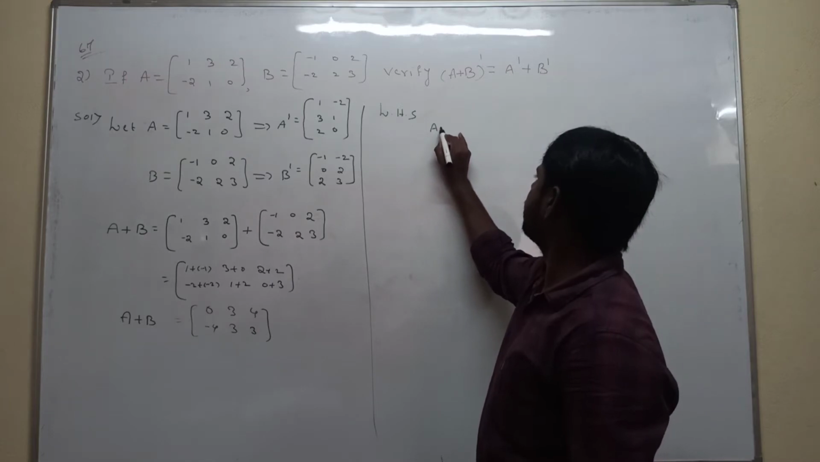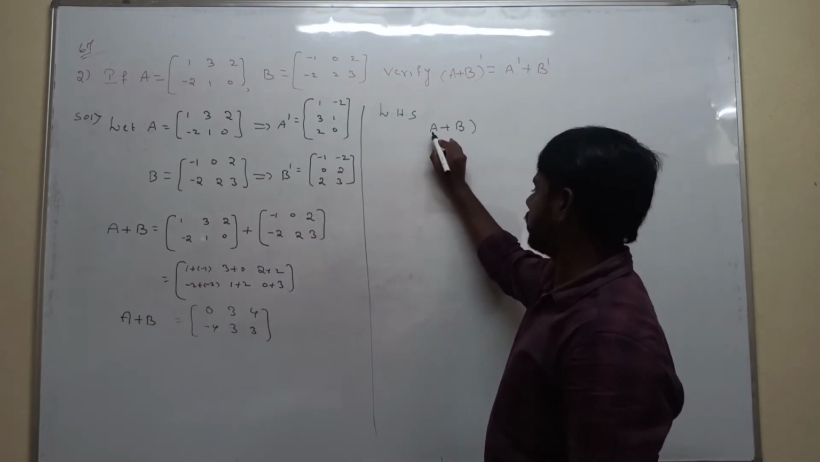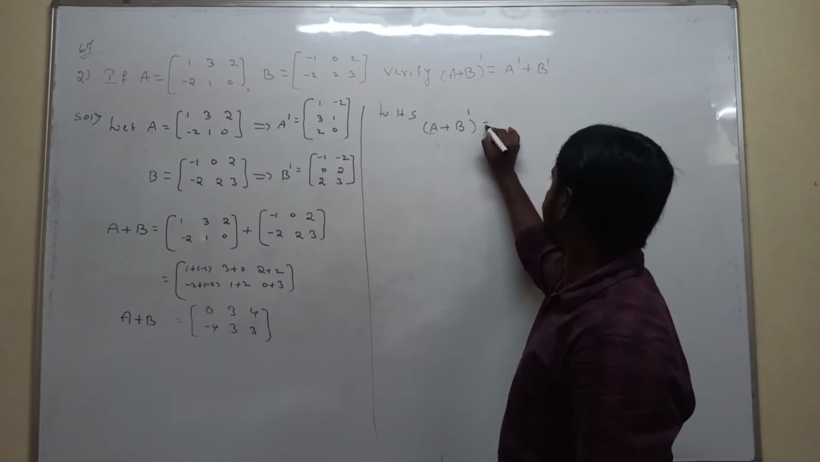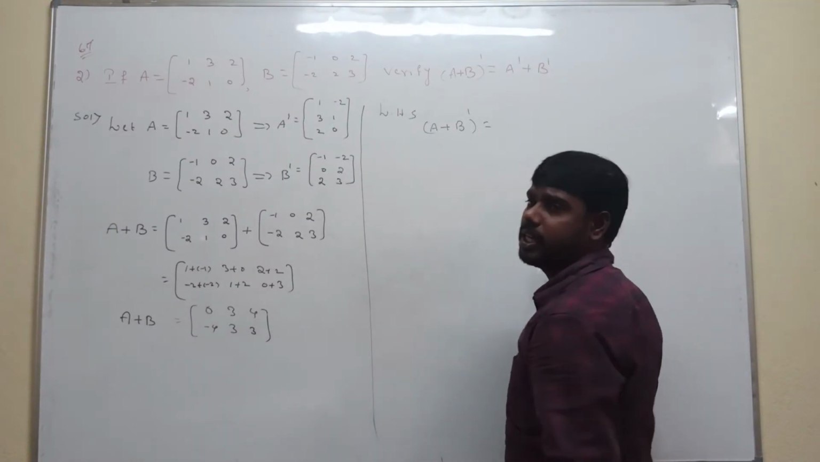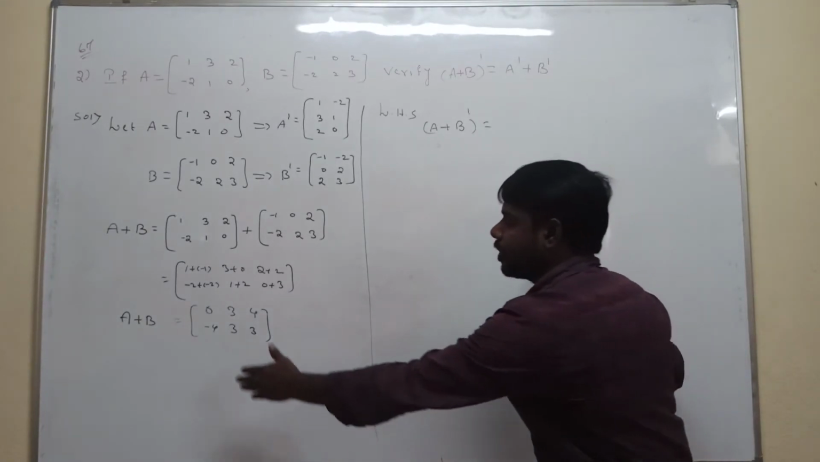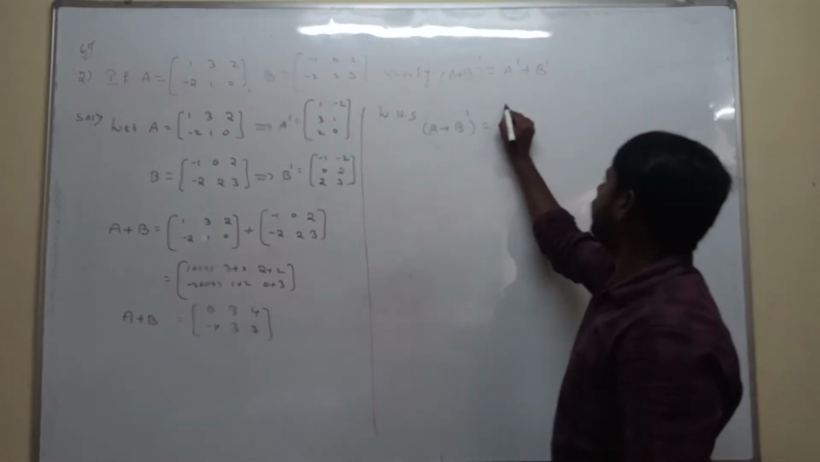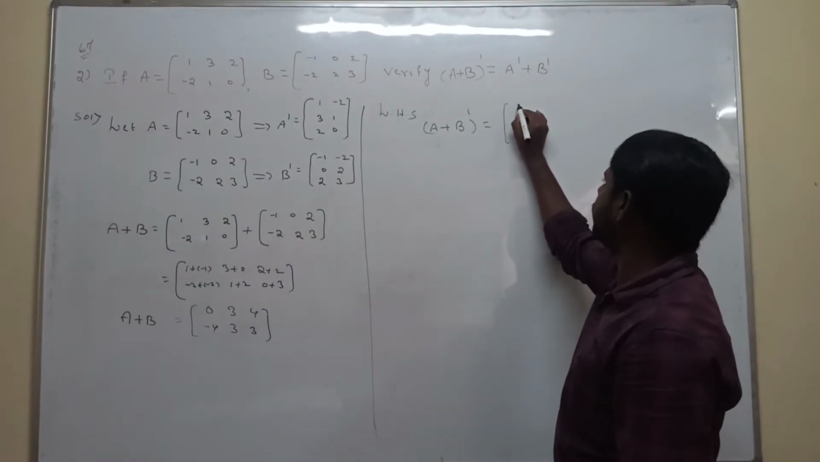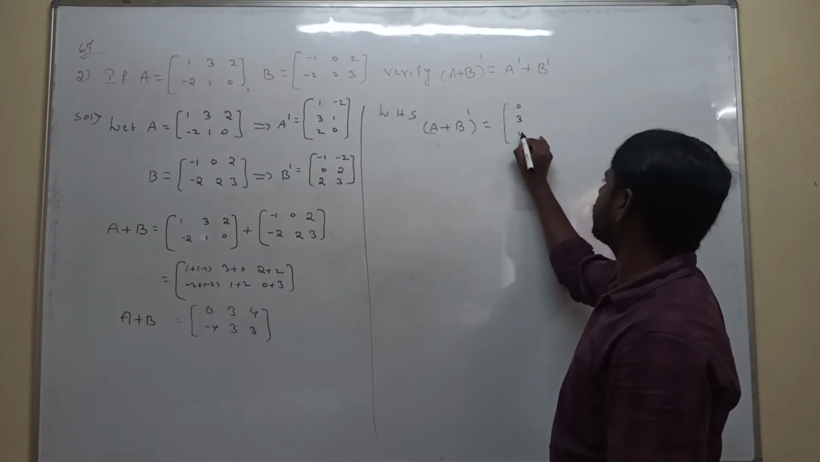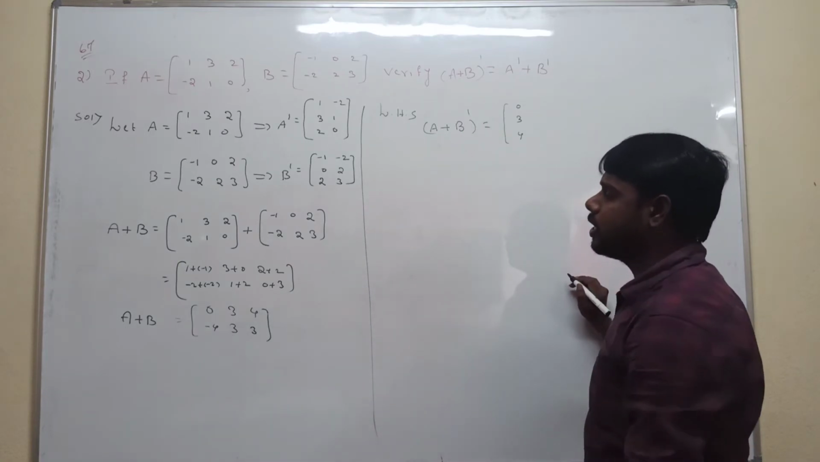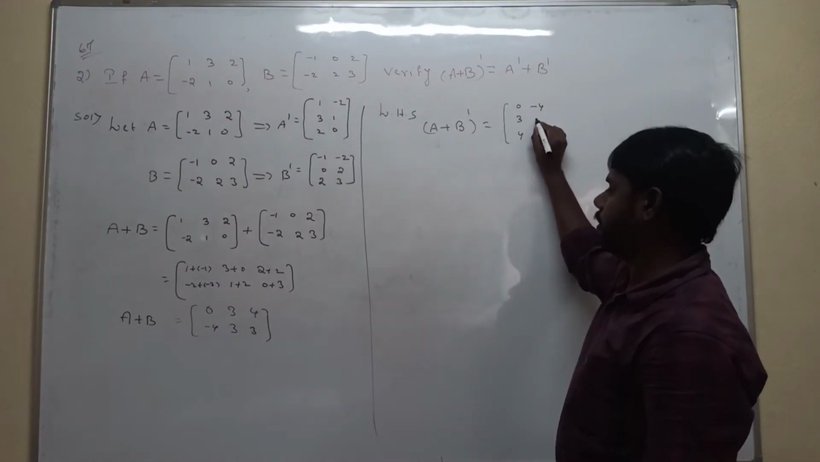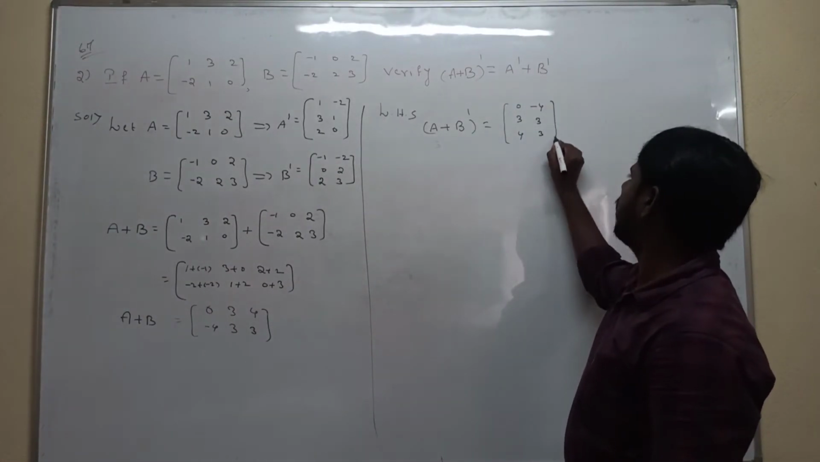They are asking (A plus B) whole transpose. So what is the A plus B matrix? 0 3 4, -4 3 3. Transpose means interchanging rows and columns. So the first row becomes the first column: 0 3 4 is the first row interchanged to the first column. The second row, -4 3 3, becomes the second column. This is the left hand side value.